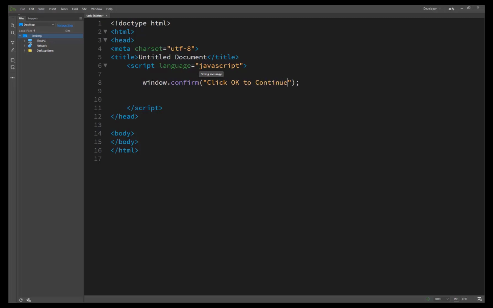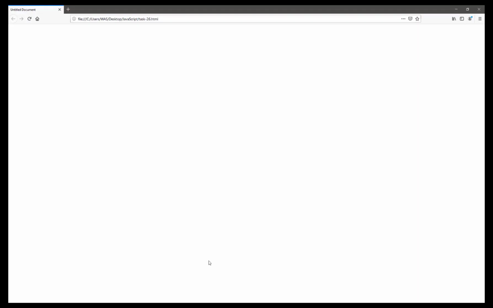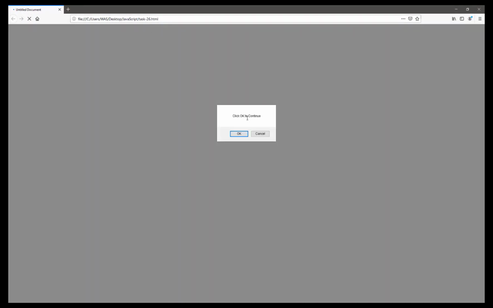We save it and take our result. We have opened task 26.html, and you will see a confirming-with-the-user window appear on our screen. It says click OK to continue, and it has two buttons, OK and Cancel.